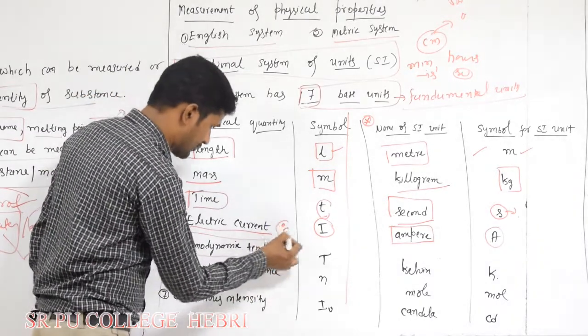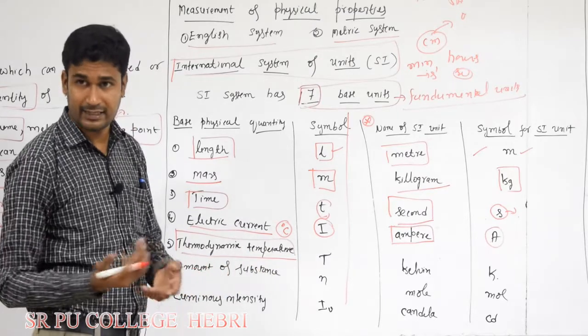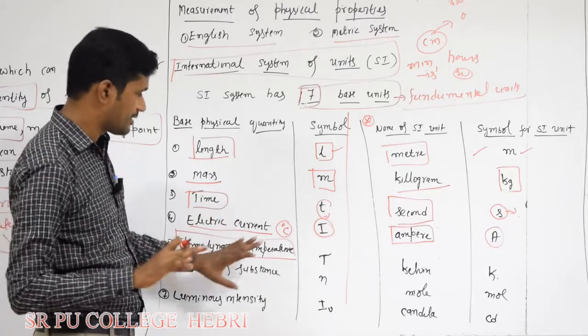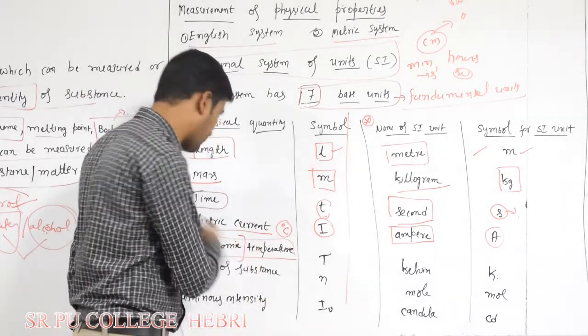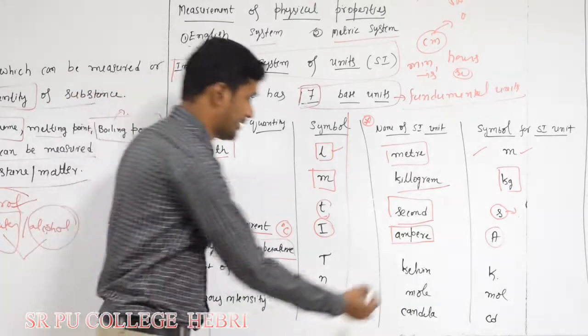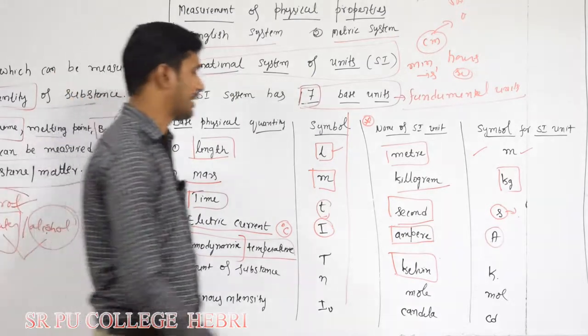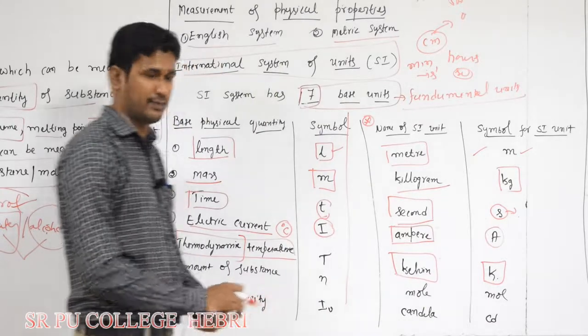Usually in thermometers we measure temperature in degree Celsius or Fahrenheit, but that is not the SI unit. Degree Celsius is not the SI unit. If it is thermodynamic, then it's always Kelvin. The SI unit of temperature is Kelvin and its symbol is capital letter K, not small letter.